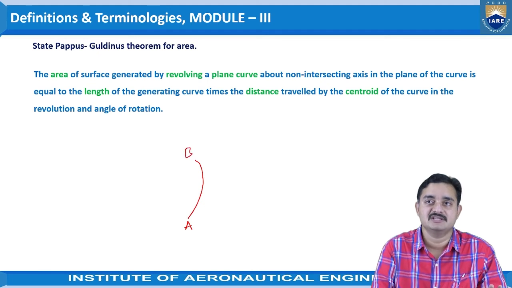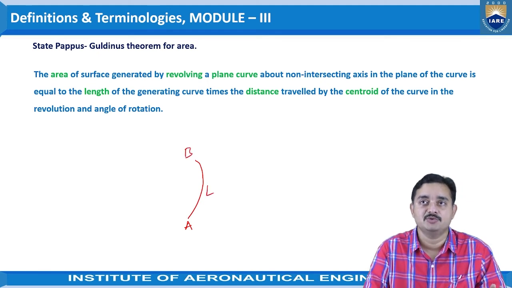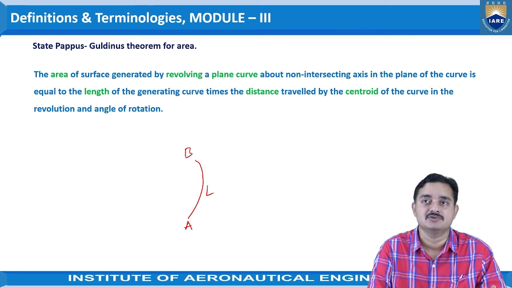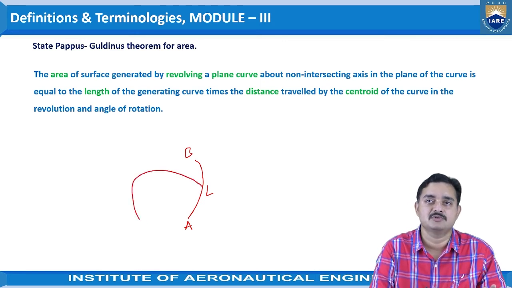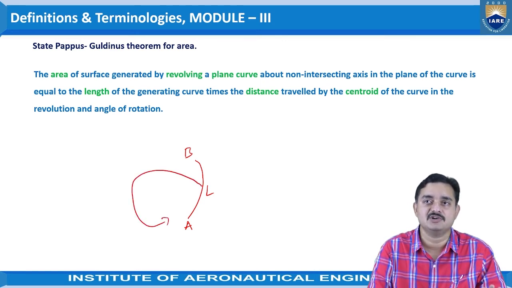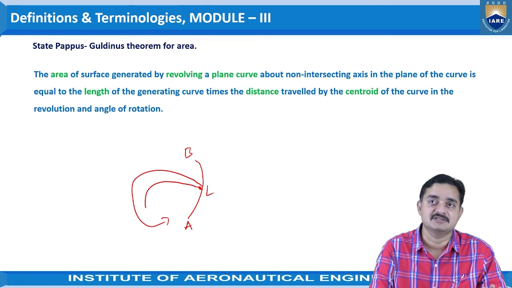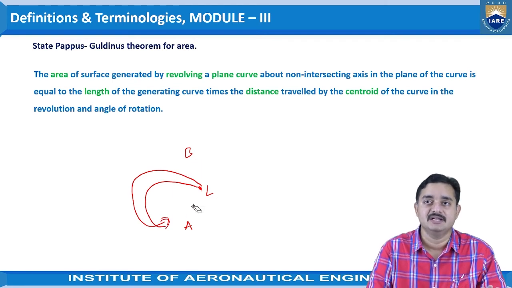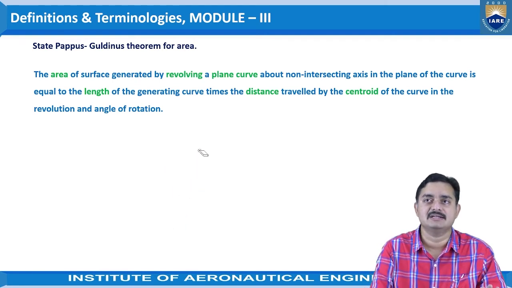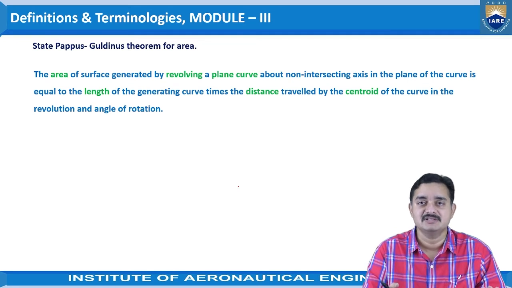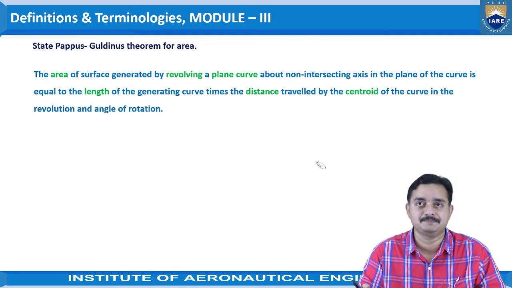Let us take the length as L. It is equal to the length of the generating curve times the distance travelled by the centroid of the curve in the revolution and angle of rotation. The centroid of this curve would be somewhere here, so that centroid's travelling distance we are going to consider.